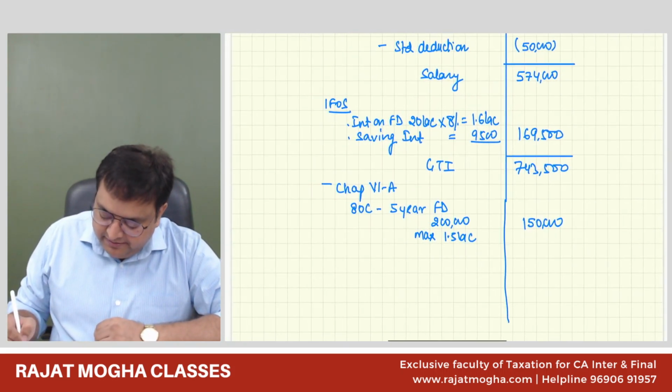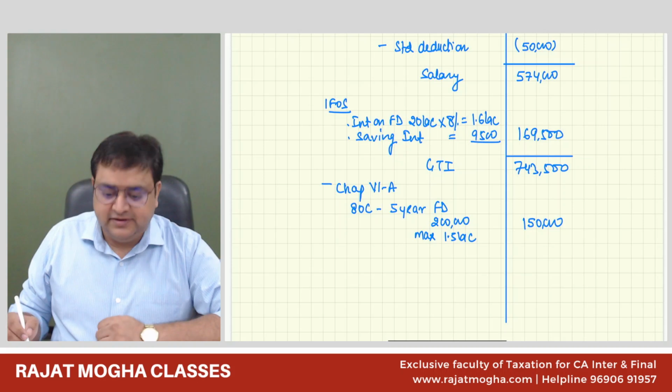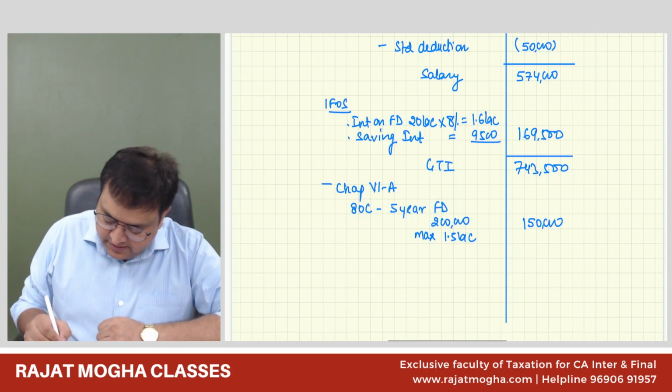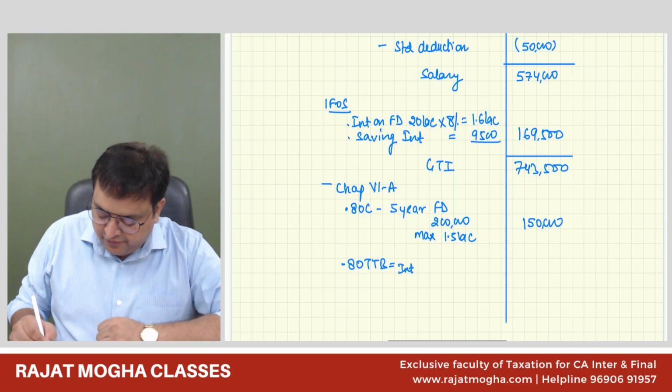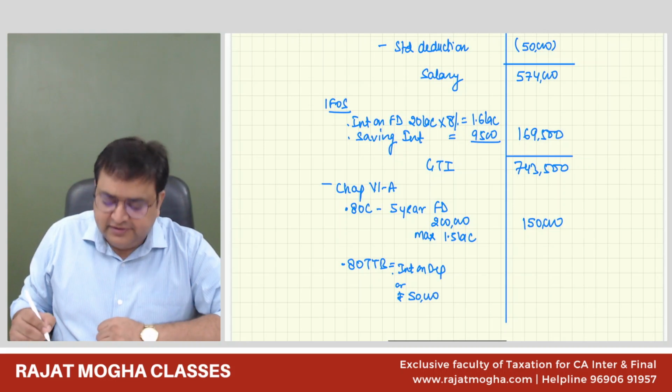But 80TTB he will get because he is a senior citizen. 80TTB is the interest on bank deposits or rupees 50,000, whichever is lower.